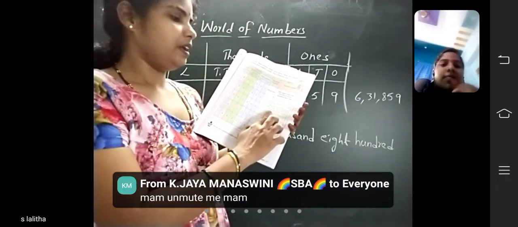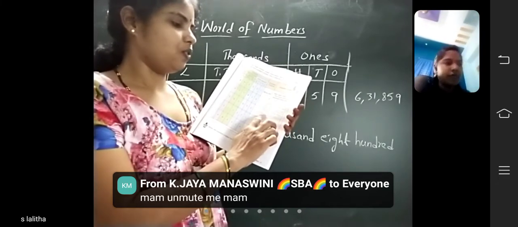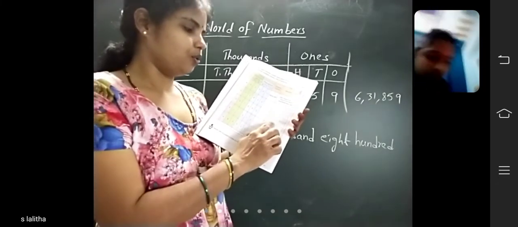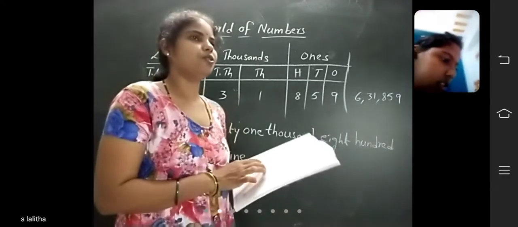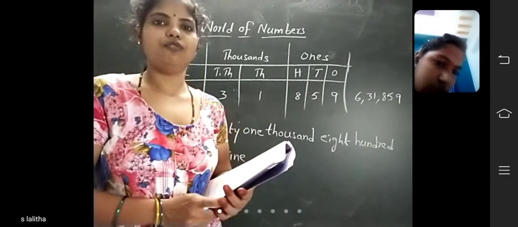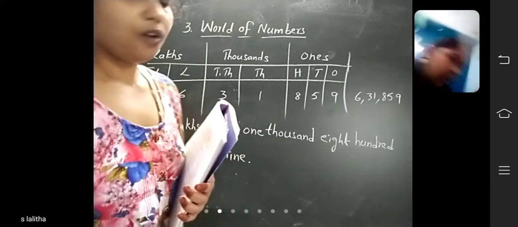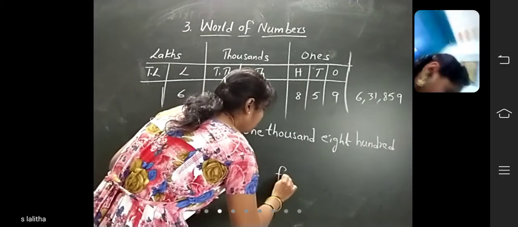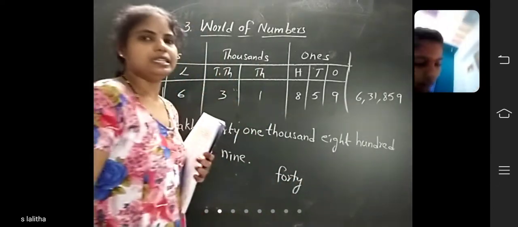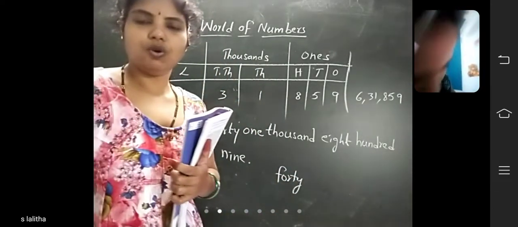Write the number. I see all of you wrote 40 wrong. The spelling of 40 is FORTY, not FOURTY. This is the spelling of 40.